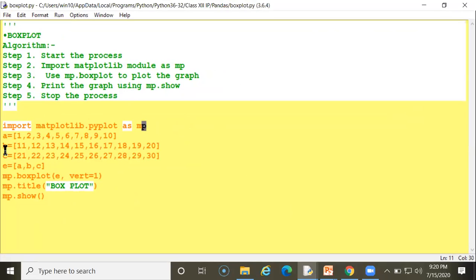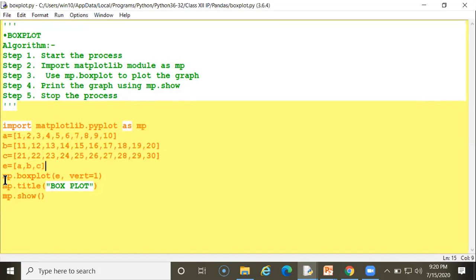Now these are variables a, b. You can assign an array variable name, a equal, and I have assigned these values separated with commas. This is a list. A is a list holding values, b is a list also holding values, c is a list also holding values, and e holds the string abc. All these will be assigned to e.